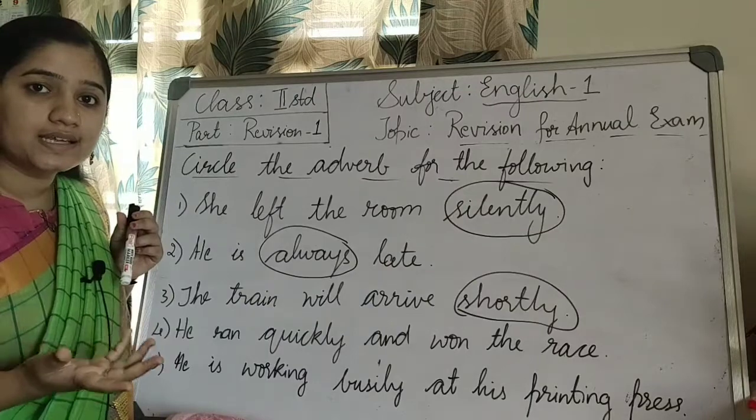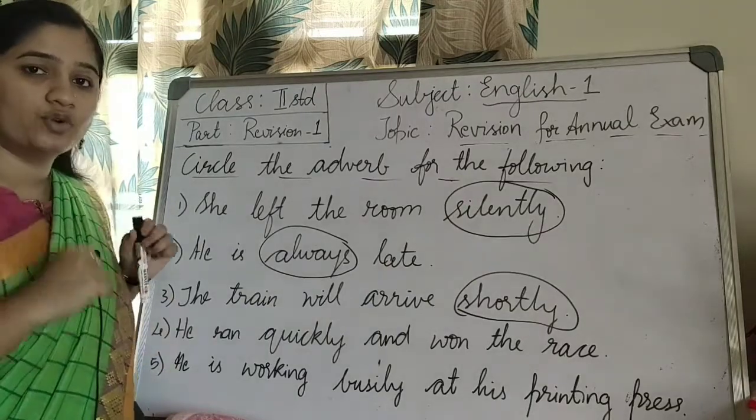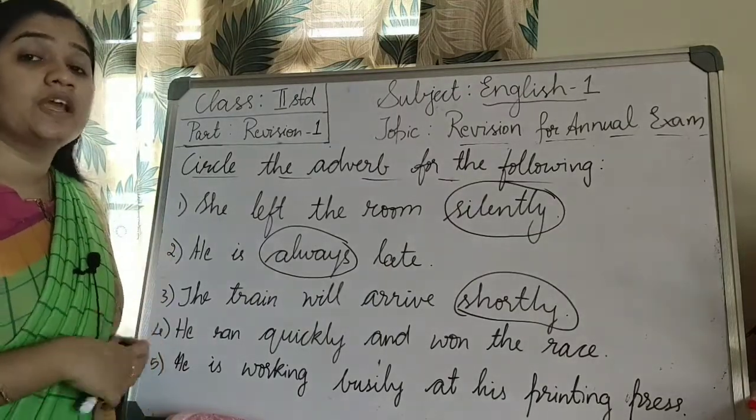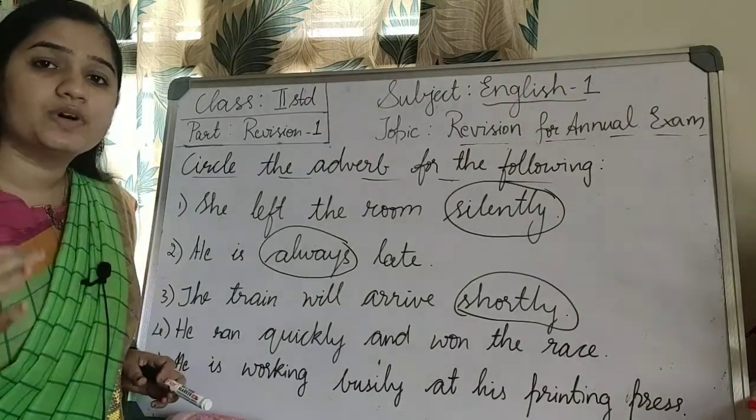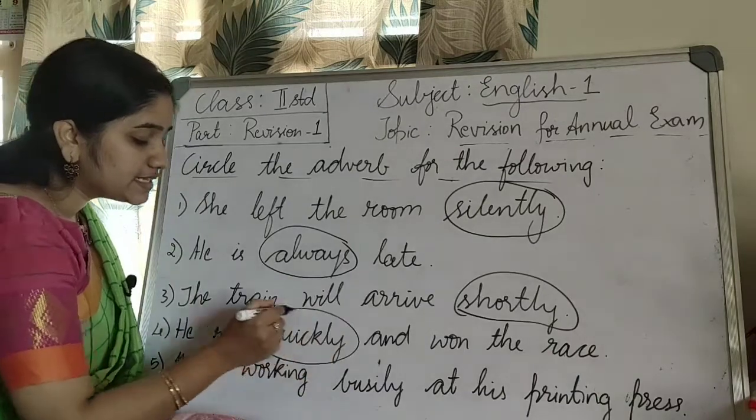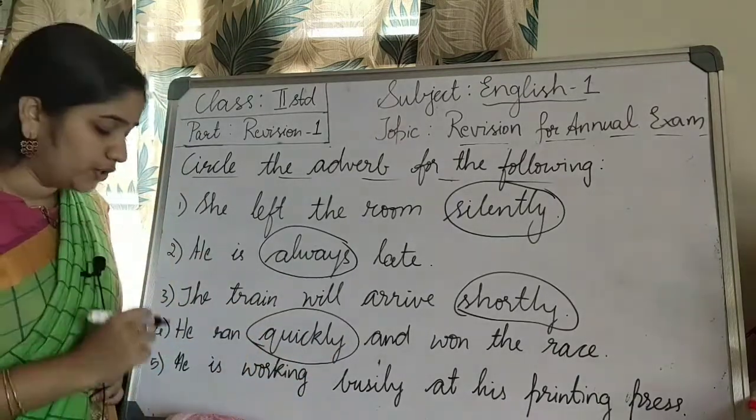Next, he ran quickly and won the race. Quickly is an adverb here. He ran, you know, it's an action. He is running. How is he running? He is running slowly, fast, quickly. All these words are adverbs. So in this sentence, quickly is the adverb.